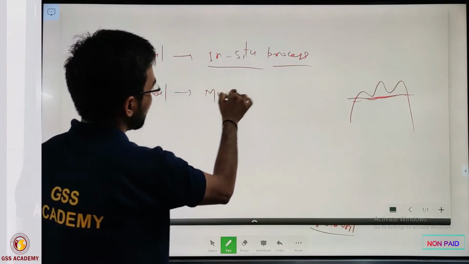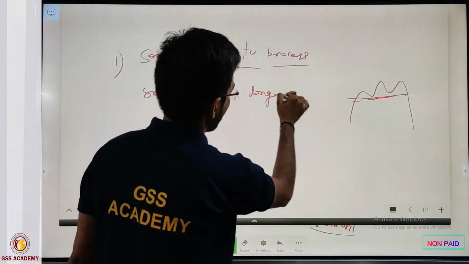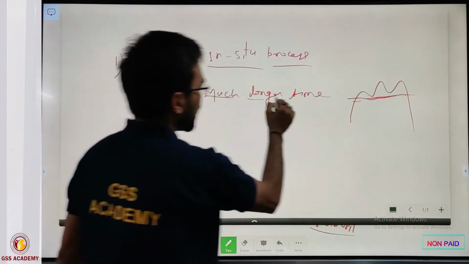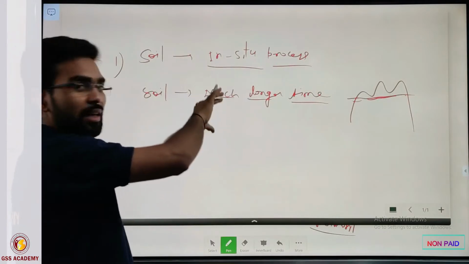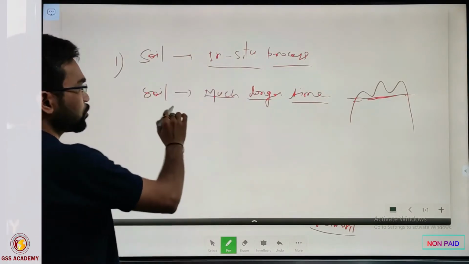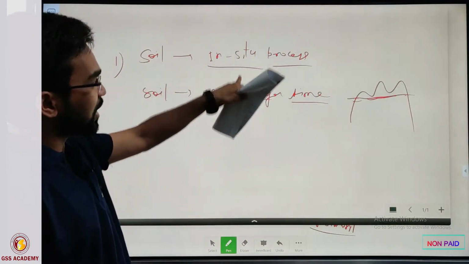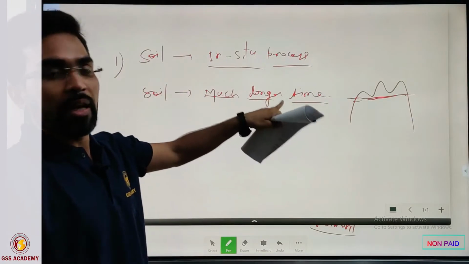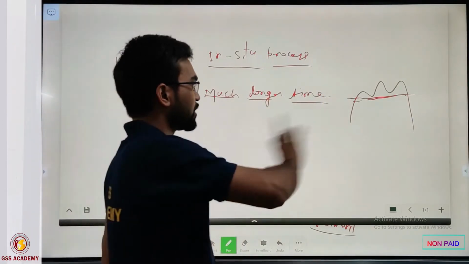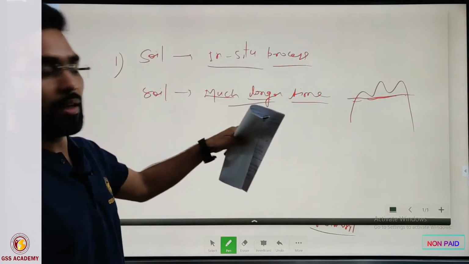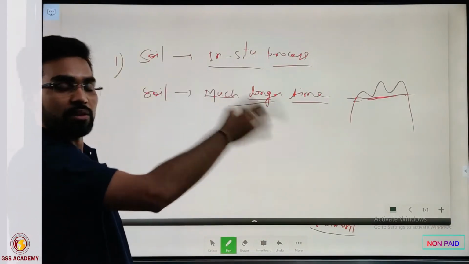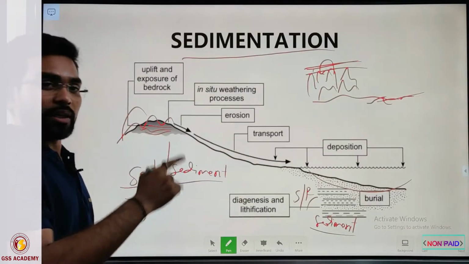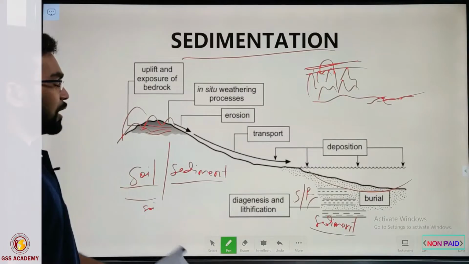The second difference between soil and sediment is that soil takes much longer time to form, and it includes many biological activities in the formation of soil. So soil is first of all an in situ process, and it takes much longer time to develop. Whether it is immature or mature, that is a different matter, but the formation of soil takes much longer time in comparison to sediments. So soil and sediment are two different things. We cannot say soil and sediment are the same. Okay.